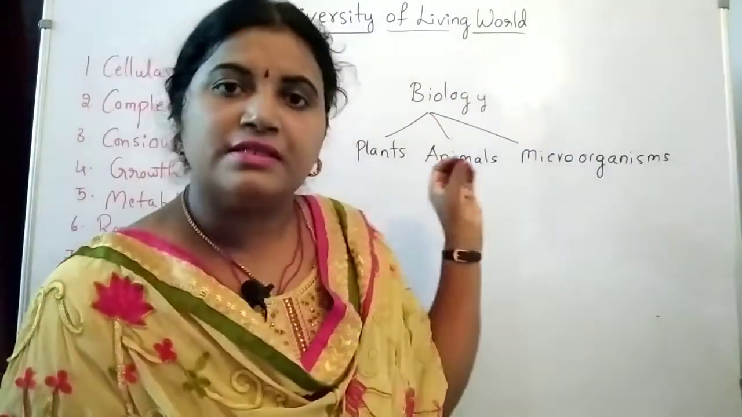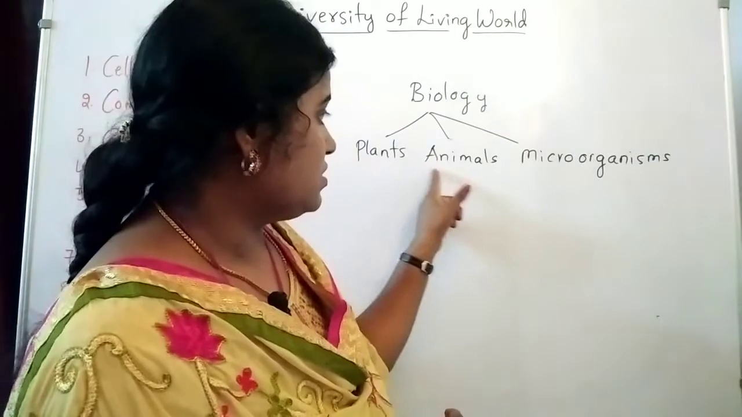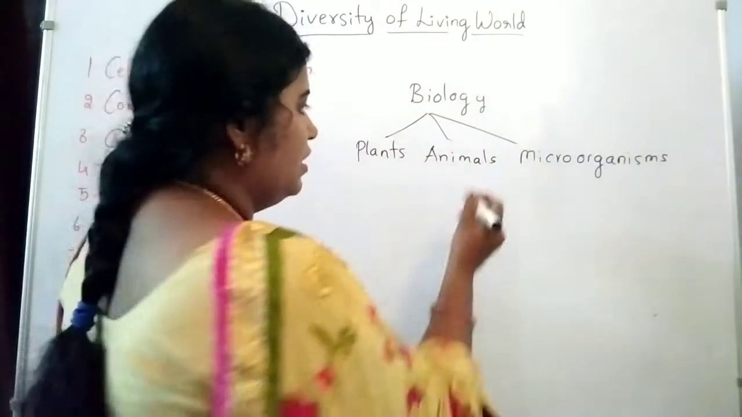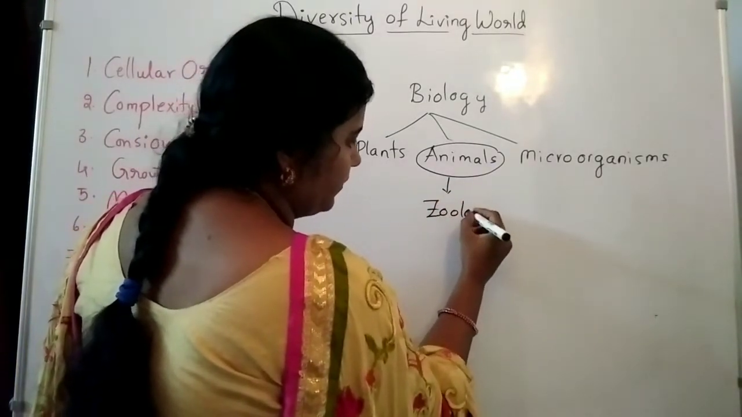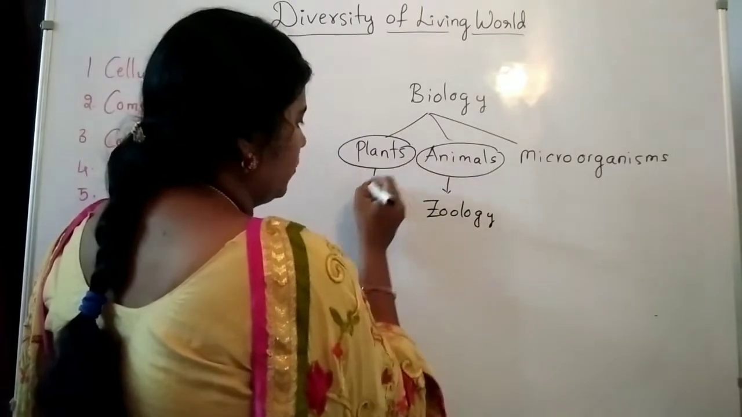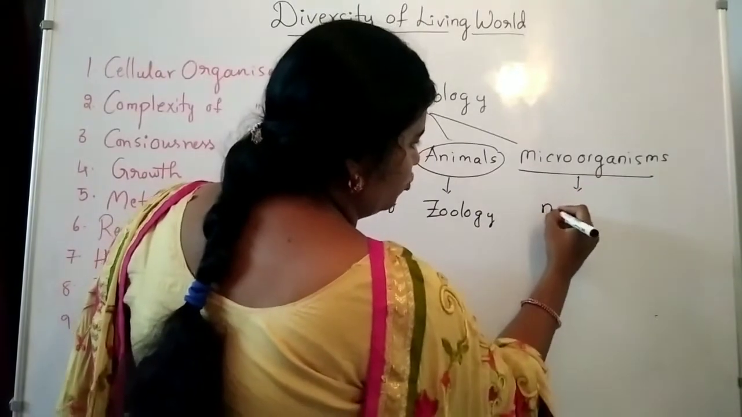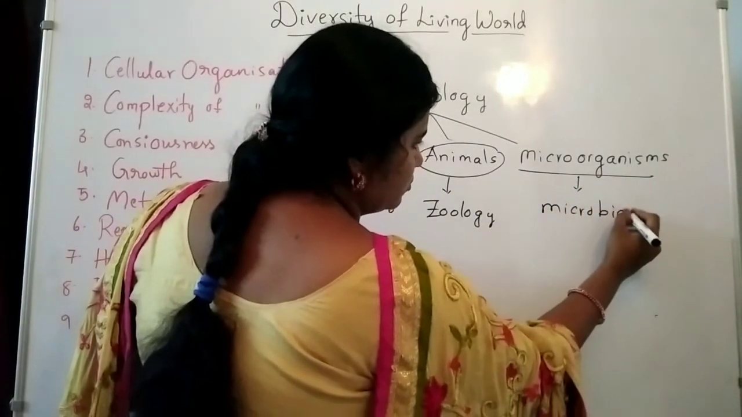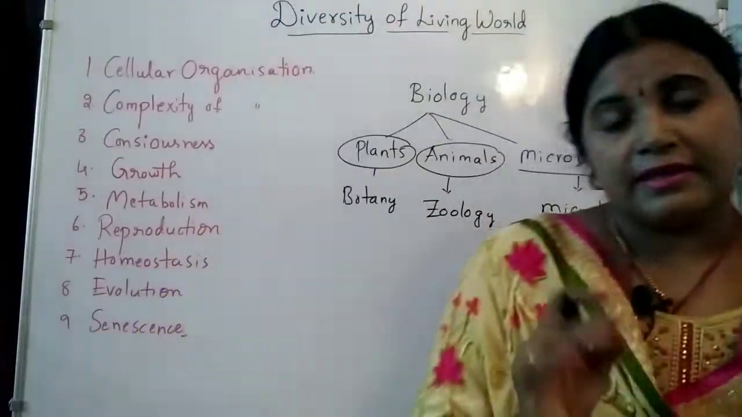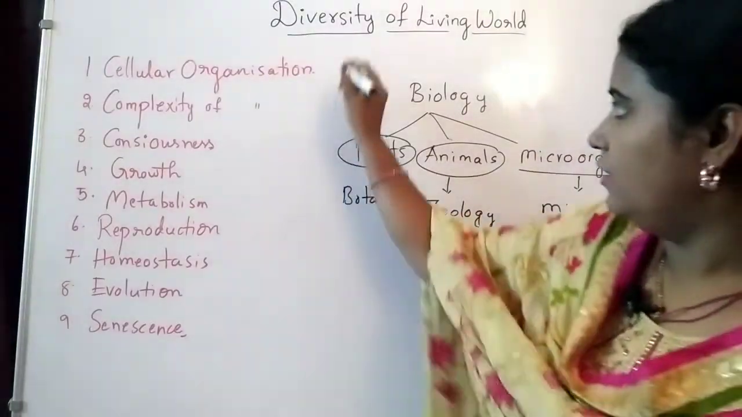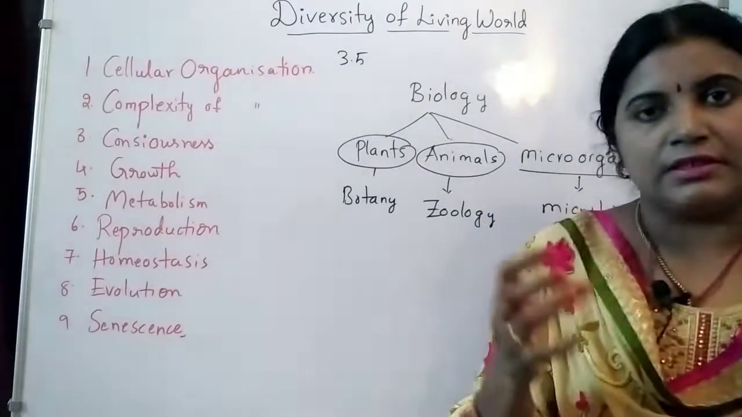So zoology is one of the branches of biology. Why? Because we are studying about animals. Studying about animals is zoology. Zoo for animals. And plants means botany. Next microorganisms, microbiology. So these all are the sub branches of biology. The life started about 3.5 billion years ago.